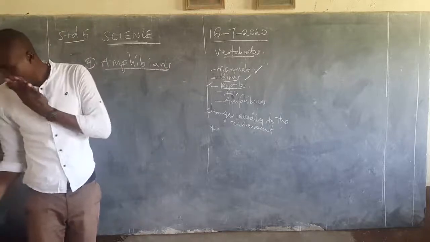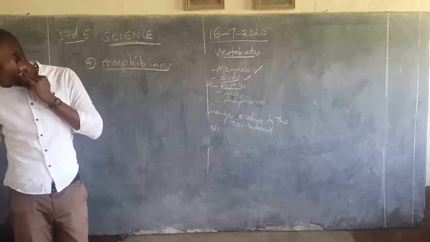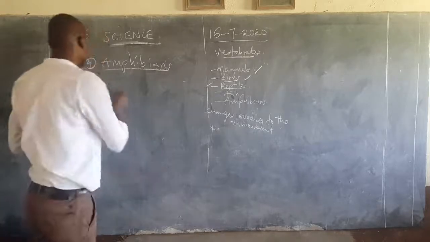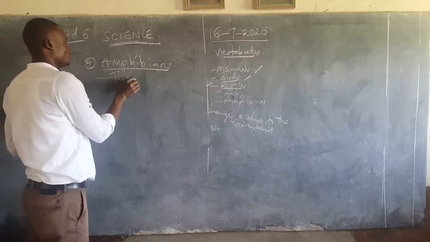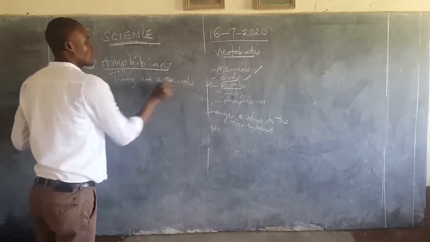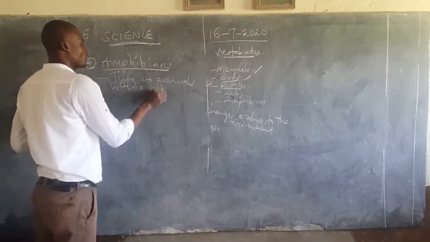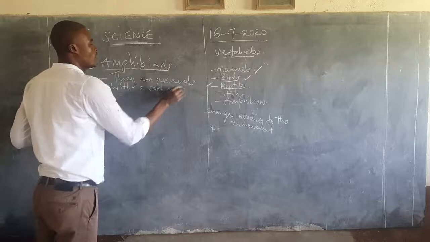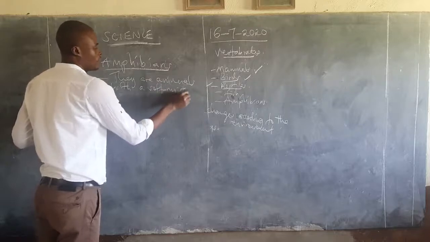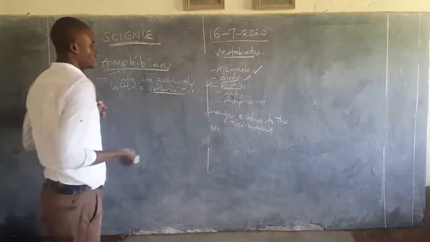The amphibians are animals with soft, moist skin. The word moist there means it is wet. Moist means it's watery.